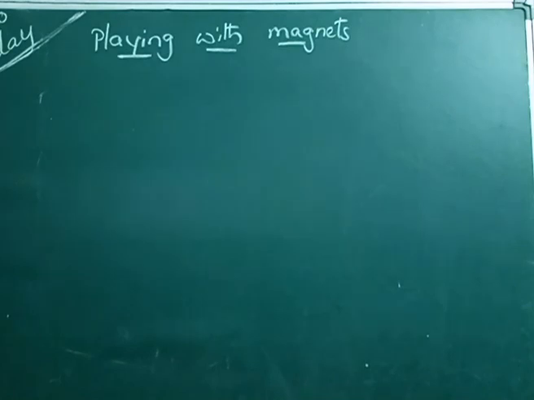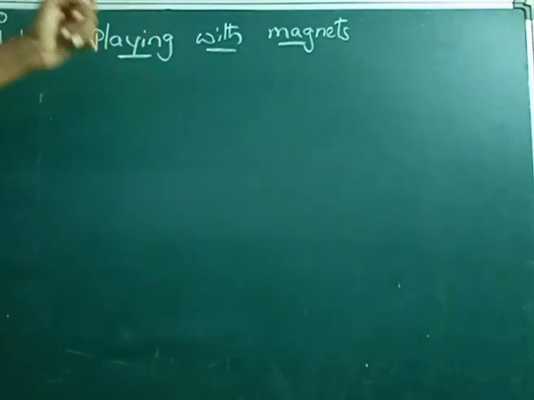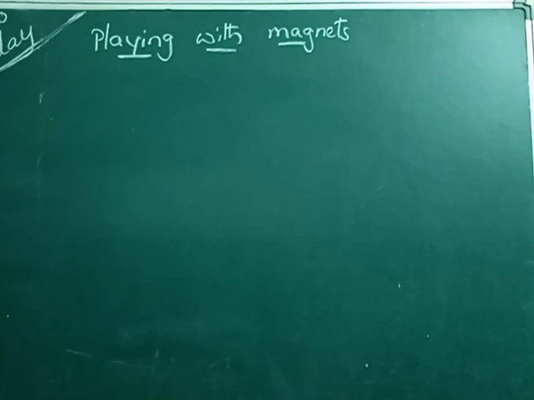Some children may have a compass box which has a magnet fitted in it. Not only in the compass box, mainly these magnets are used in electric materials like motors, generators, fans, and all the electrical equipment. And these magnets help us to find directions also, with the help of a magnetic compass.